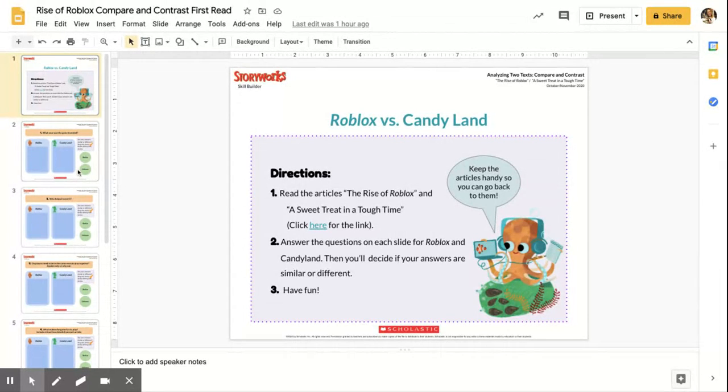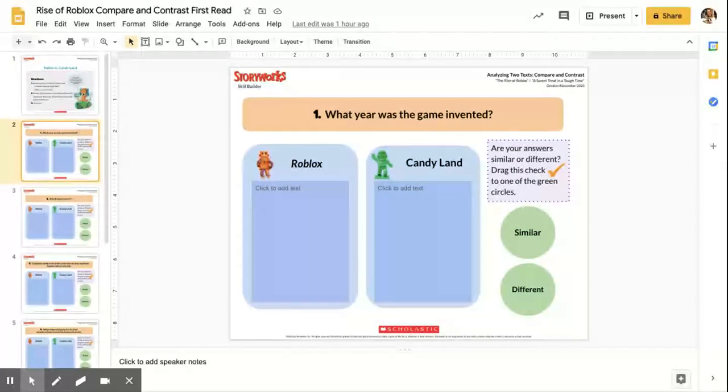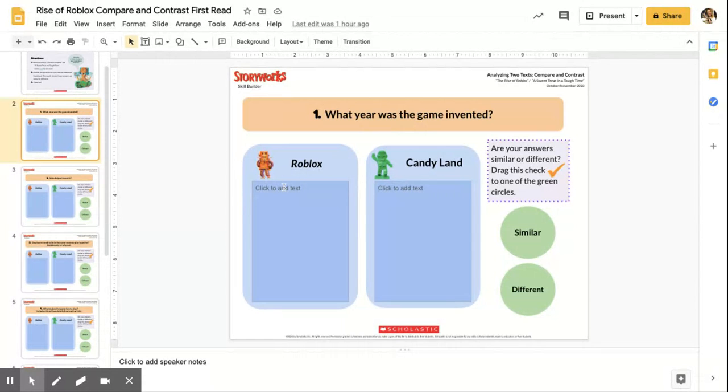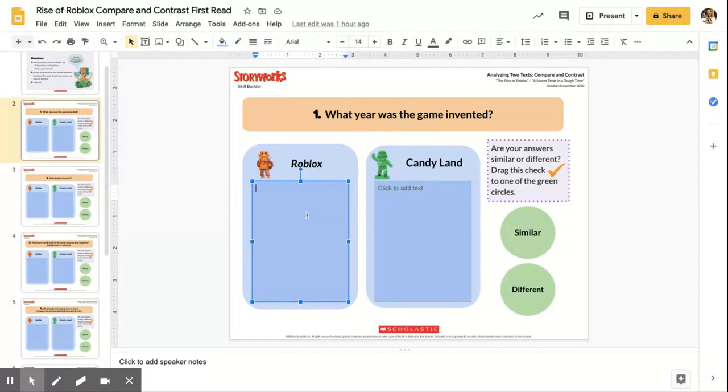So here is an example of what your questions will look like today. As you're reading, I want you to go through and fill out these questions, okay? So this one says, what year was the game invented? Right here, you're going to type your answer in the box, the year. Right here, you'll type when Candyland was invented. So you see you've got Roblox, you've got Candyland.